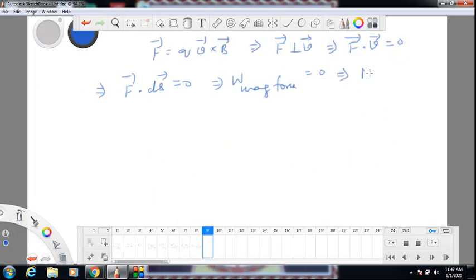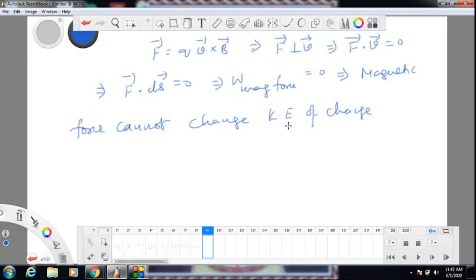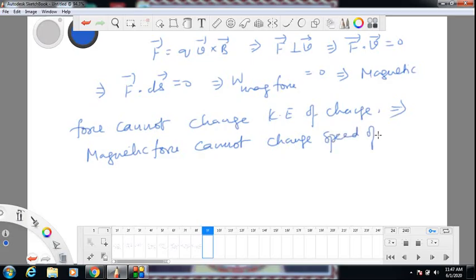Implies magnetic force cannot change kinetic energy, by the work energy theorem. Magnetic force cannot change the kinetic energy of charge. Implies magnetic force cannot change speed of charge.